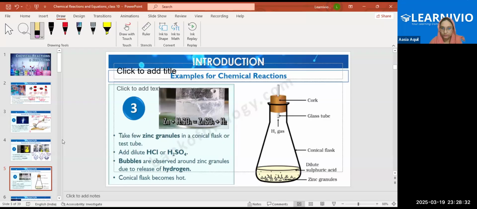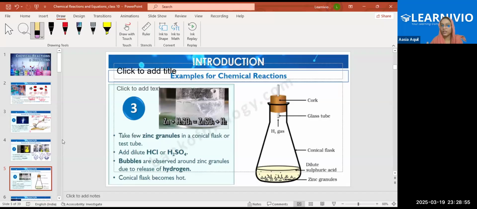Sulfuric acid, right? So when sulfuric acid is added to zinc, for example, just take H2SO4 in a beaker and add zinc granules to it. What will happen?